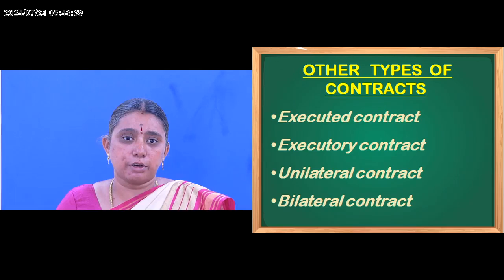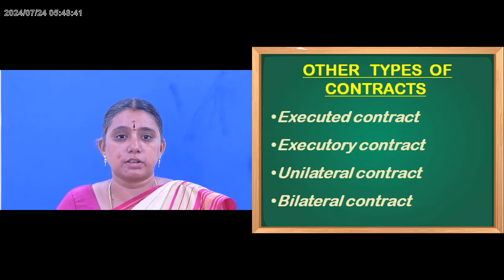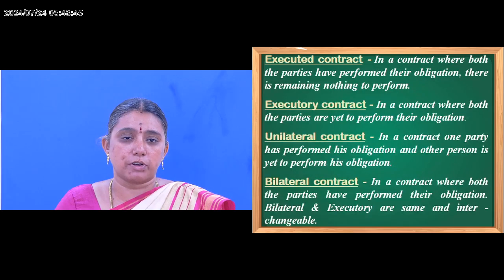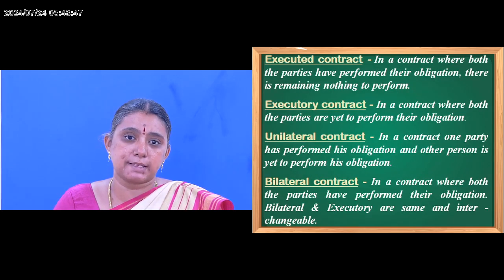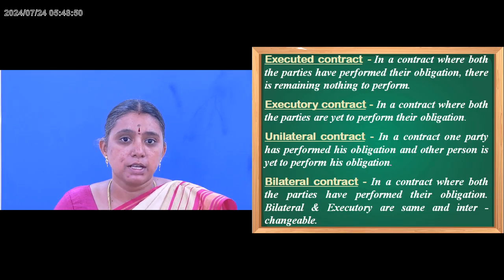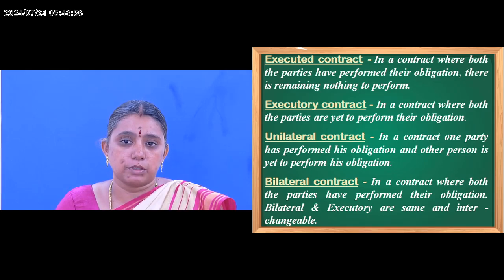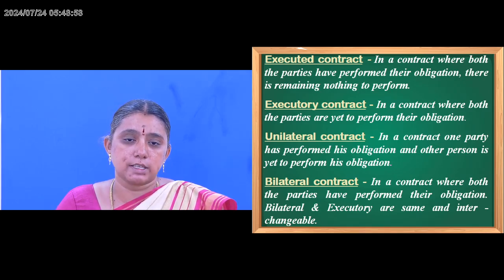Next, the other kinds of contracts are executed contract, executory contract, unilateral contract, and bilateral contract. First, we are going to see what an executed contract is. That is, it is a past one. In this contract, both the parties have already performed their obligations and there is nothing left to perform. That is called an executed contract.